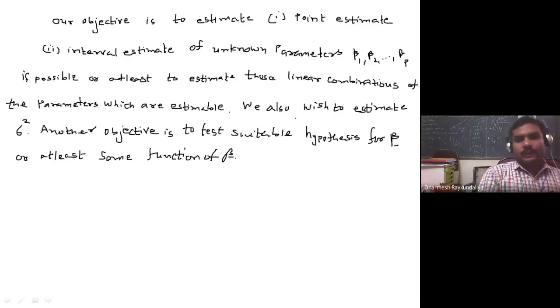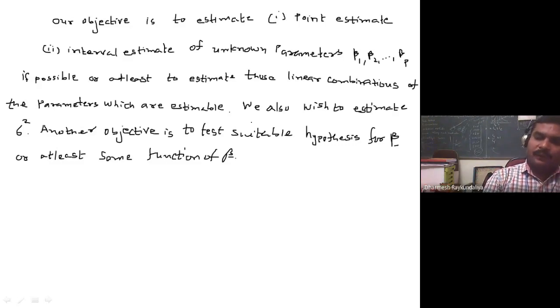Okay, so what is our objective in a general linear model? Our objective is to obtain the estimate of unknown parameters beta 1, beta 2, beta p, if you can obtain them uniquely. That means you are interested in the point estimate and, second, the interval estimate. Point estimate means you get only one estimated value of the parameter. Interval estimate gives the range of the estimate. Usually we say a 95% confidence interval, which gives the interval estimate of a parameter, if possible.